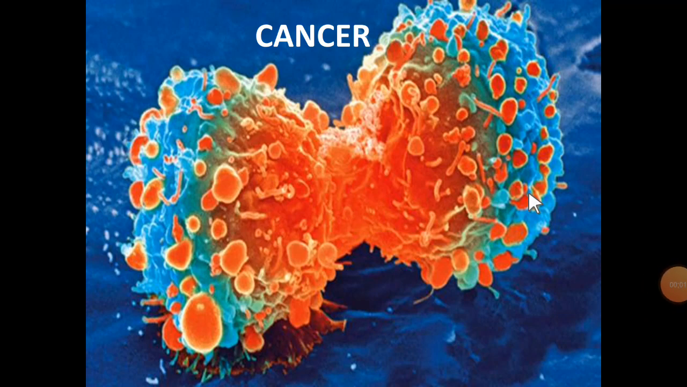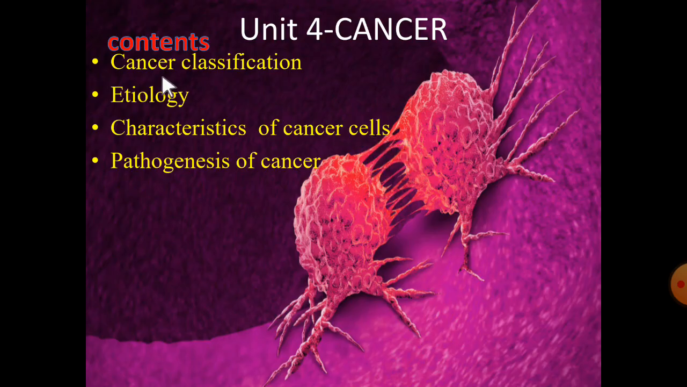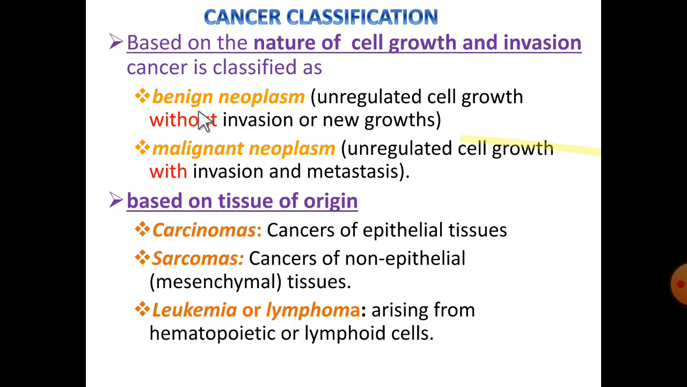Dear second semester students, today I would like to explain cancer. Uncontrolled cellular proliferation is called cancer. In this topic I am going to cover cancer classification, etiology, characteristics of the cancer cell, and pathogenesis of cancer. Coming to the classification, two varieties of classification are there.